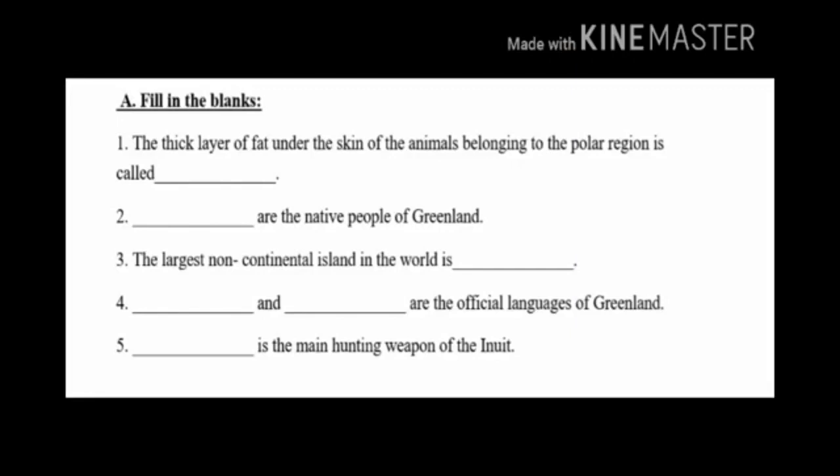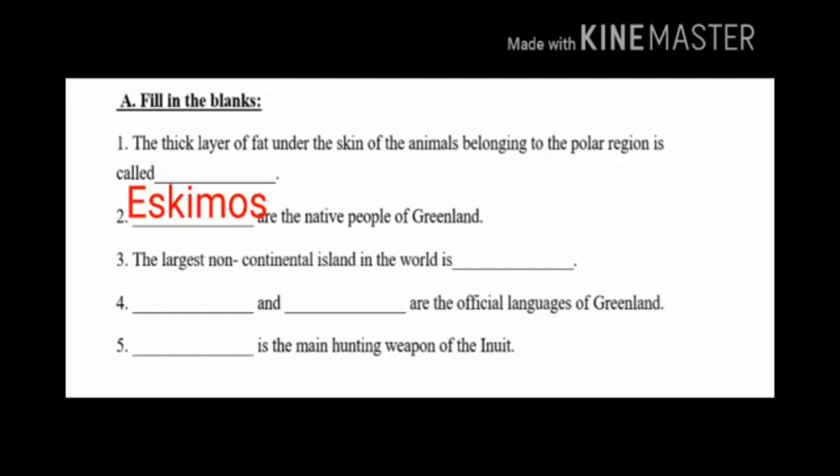First question, the thick layer of fat under the skin of the animals belonging to the polar region is called dash. The answer is blubber. The thick layer of fat under the skin of the animals belonging to the polar region is called blubber. Children, second question. Dash are the native people of Greenland. The answer is Eskimos. Eskimos are the native people of Greenland.